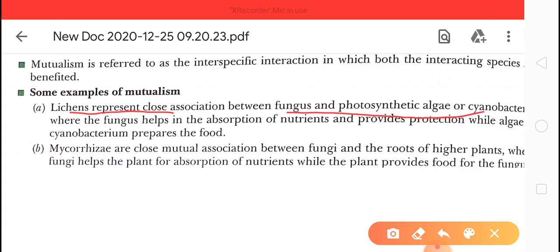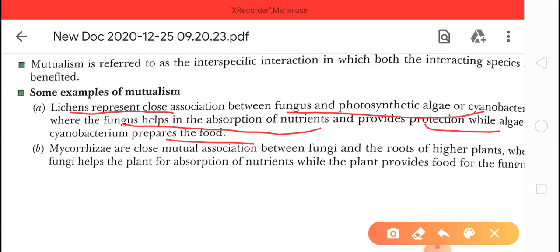So in this association, the fungus helps in the absorption of nutrients and provides protection. Okay, while algae prepare the food for the fungus. So both provide benefit to each other. Okay, it is a symbiotic relationship in which both species provide benefit to each other.